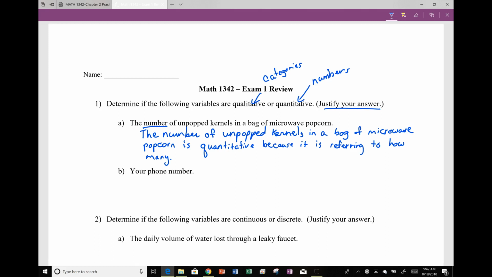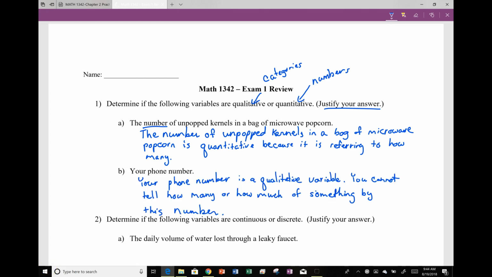Now then, your phone number. When we think about phone number, it is a number. But let's stop and think about it. Do we add or subtract? Do we tell how many of anything when we're talking about a phone number? No. When we're discussing a phone number, it just identifies a phone or a person. So it's not that we want to take the average of our phone numbers, or we want to say this person's phone number is higher than this other person's. So phone number is actually a qualitative variable.